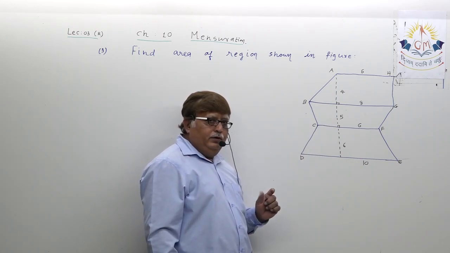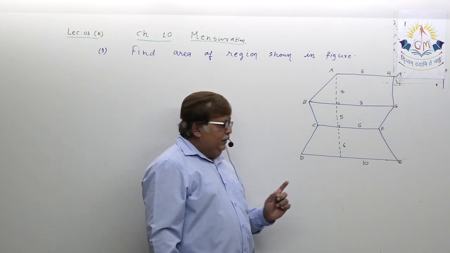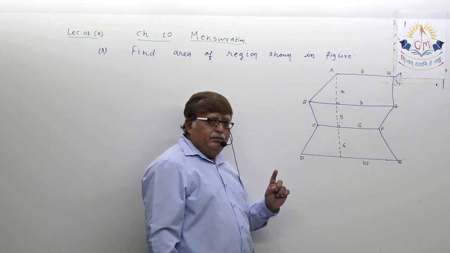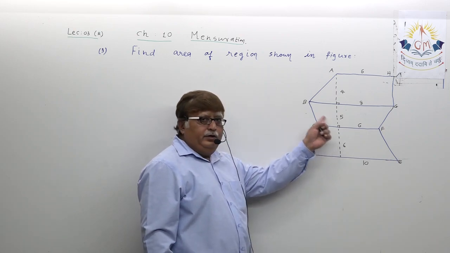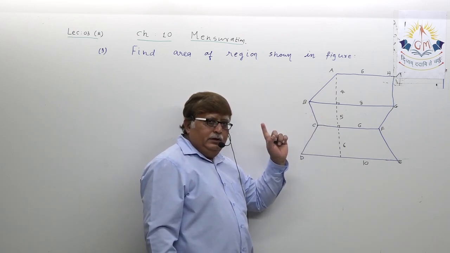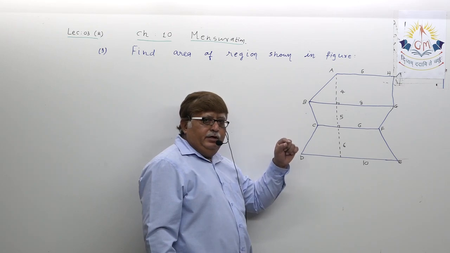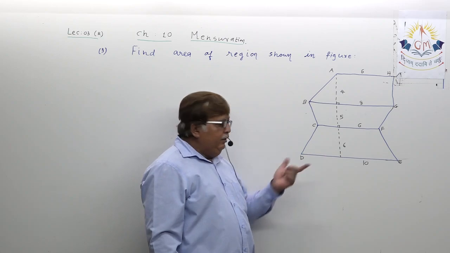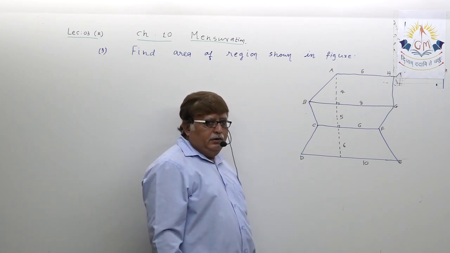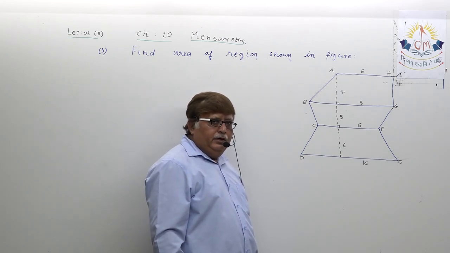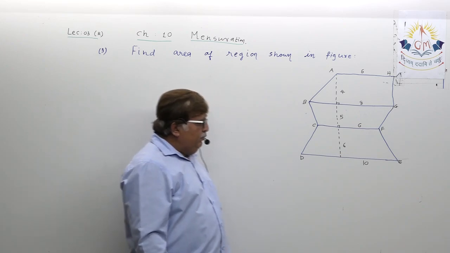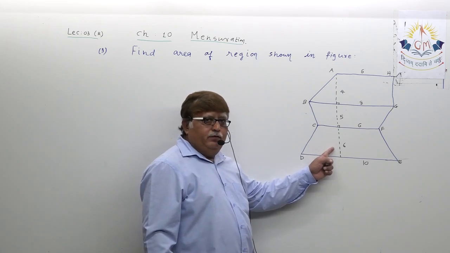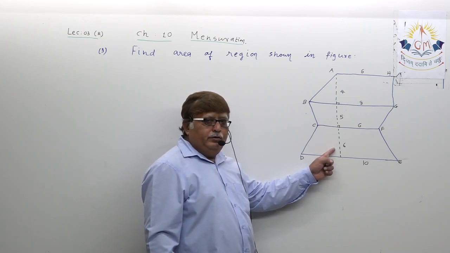If you find the area of each and every trapezium, and then add the areas of all 3 trapeziums, you get the correct answer. You understood this?